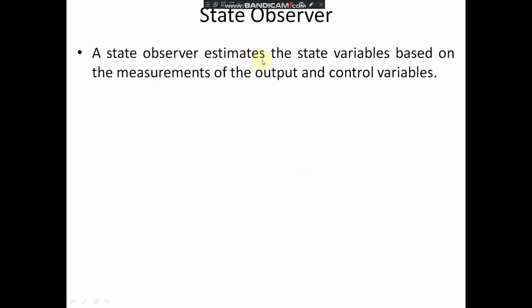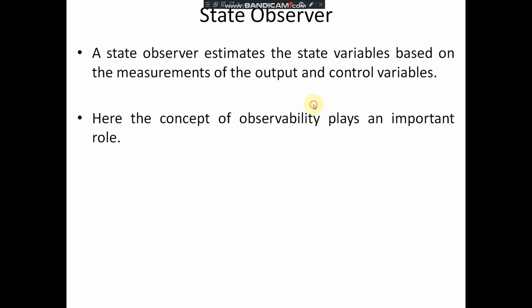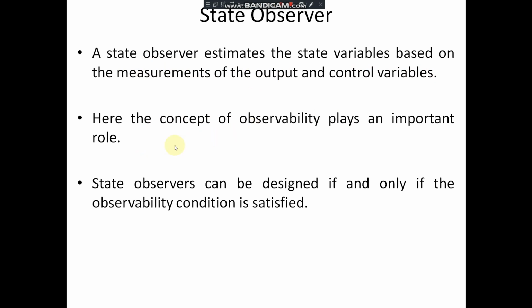The state observer estimates the state variable based on the measurement of the output and the control variables. Here the concept of observability plays an important role. State observers can be designed if and only if the observability condition is satisfied.